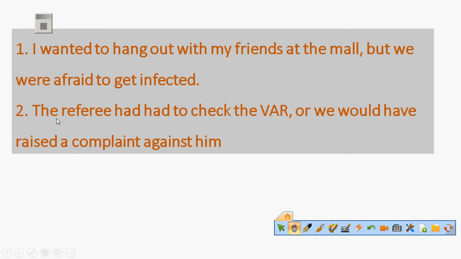Considering the second sentence: the referee had to check the VAR, or we would have raised a complaint against him. Again, we have two simple sentences. The first one is the referee had to check the VAR, with the subject the referee, a verb which is had, and then the rest of the sentence. Also, the second simple sentence is we, the subject, would have raised, the verb, and then a complaint against him as the completion or the rest of the sentence.